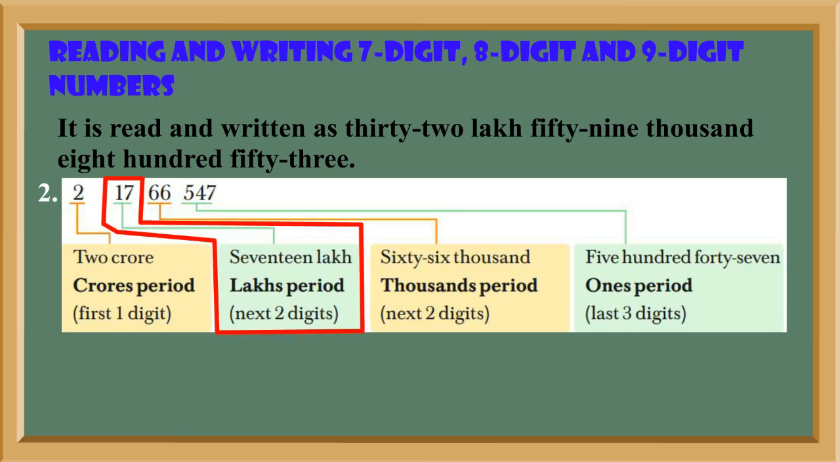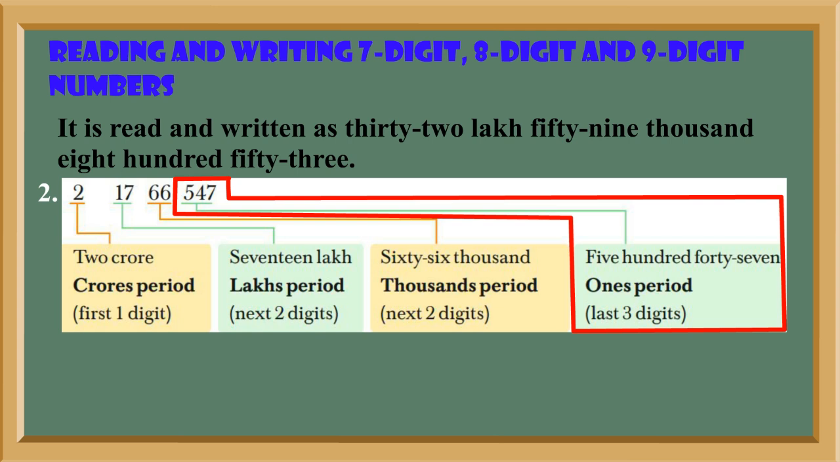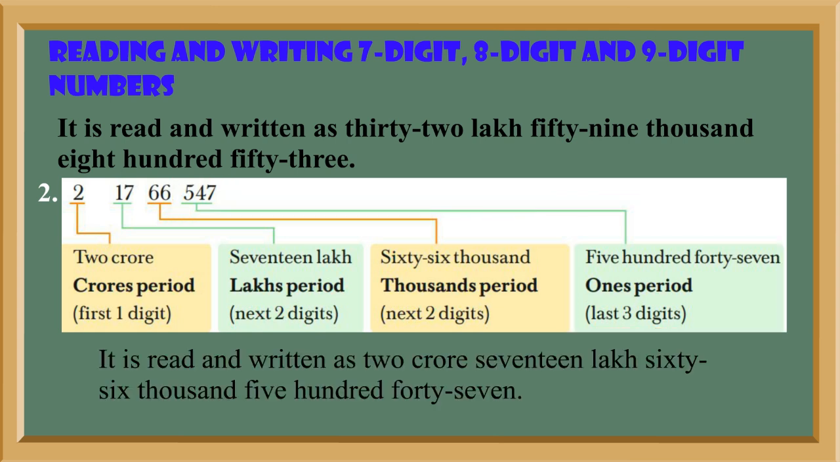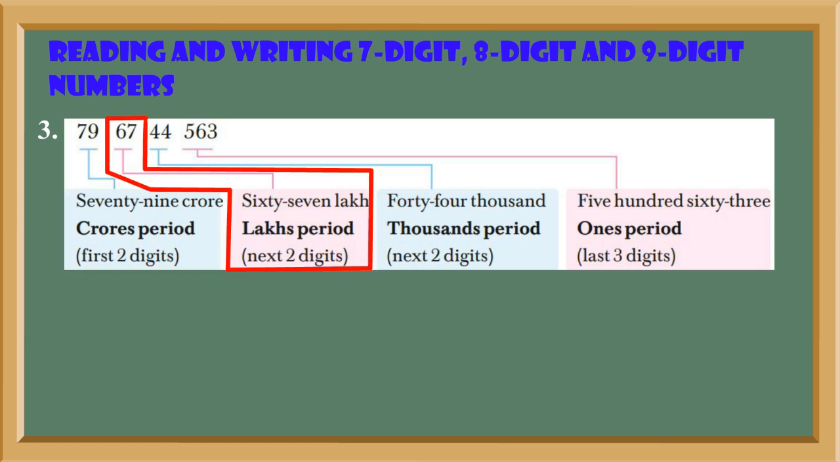17 lakhs period, next 2 digits. 66,000 thousands period, next 2 digits. 547 ones period, last 3 digits. It is read and written as 2,17,66,547. 3. 79, 67, 44, 563. 79 crores period, first 2 digits.